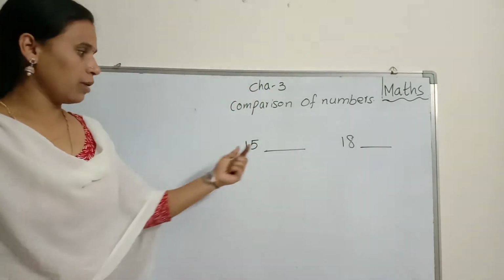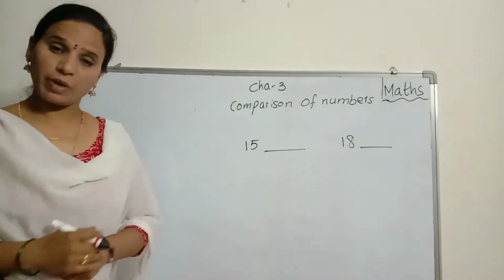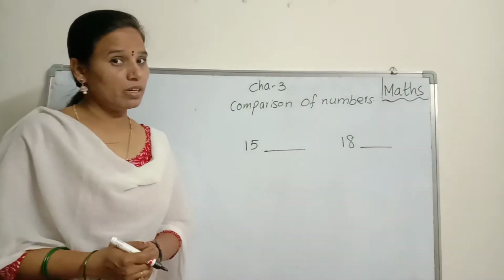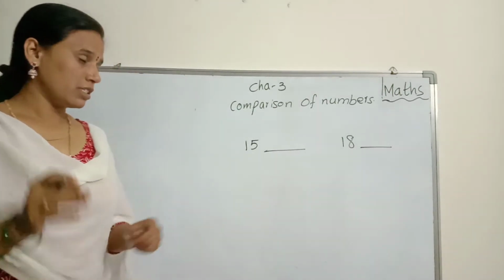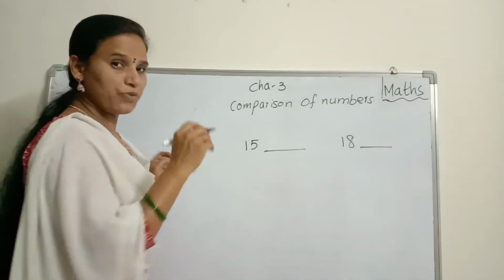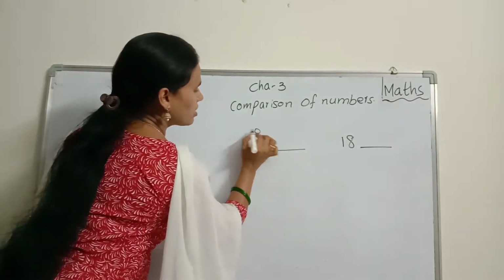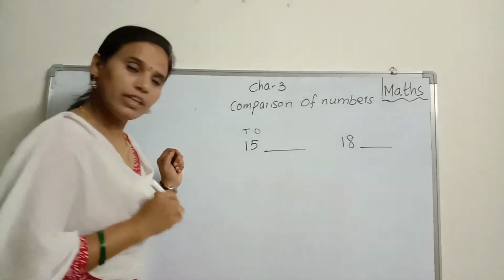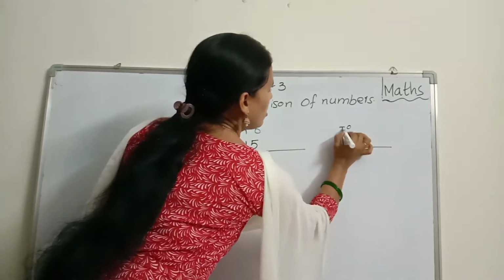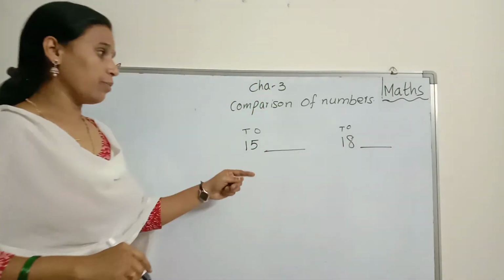Now tell me, children, compare these two numbers. Which is the bigger number, which is the smaller number? How can you find out? See, simple. First of all, we mention place values, ones and tens. Okay, children? After that, we compare.